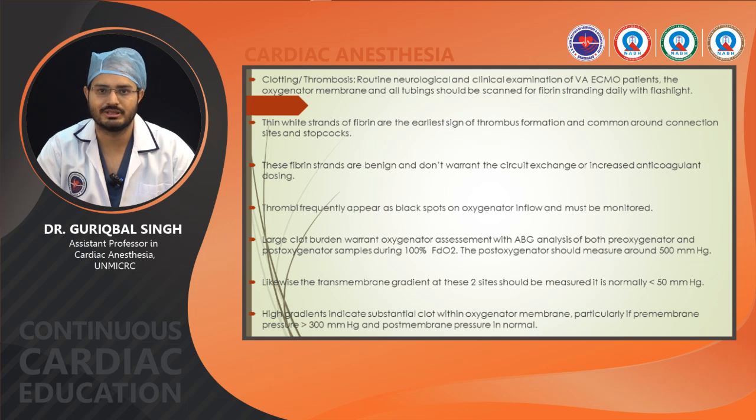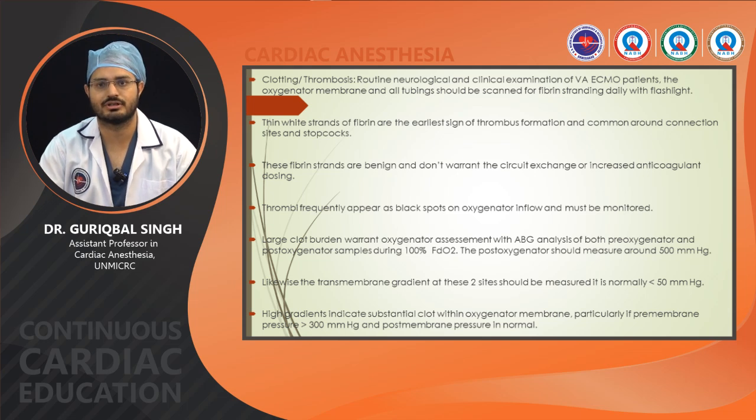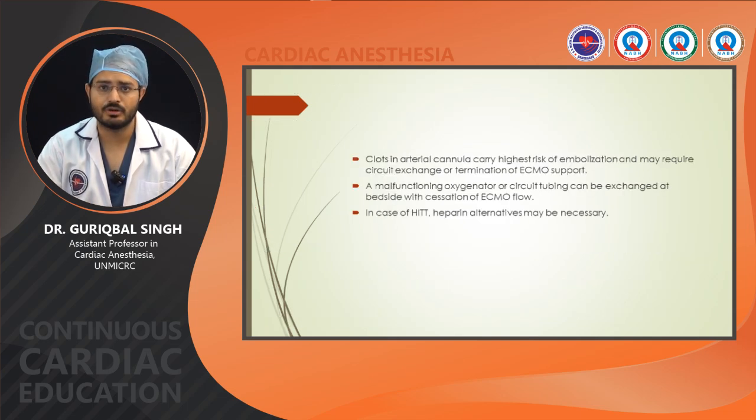So we should do ABG analysis in that case for both pre-oxygenator and post-oxygenator samples during 100% FiO2, and the post-oxygenator PaO2 should measure more than 500. Also, the transmembrane gradient between those two sites should be measured, and it is normally less than 50. A high gradient indicates a substantial clot within the oxygenator membrane, particularly if pre-membrane pressure is more than 300 and post-membrane pressure is normal. Clots in the arterial cannula will also carry a high risk of embolization.